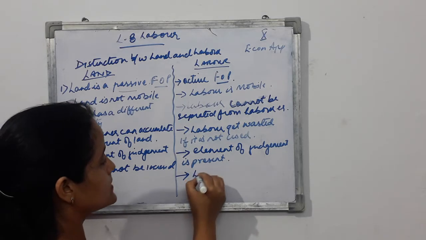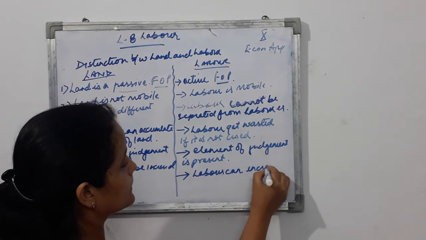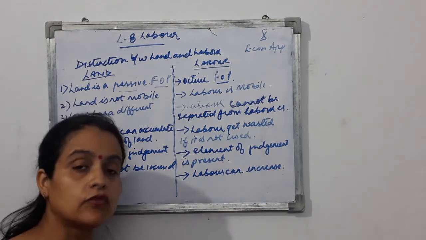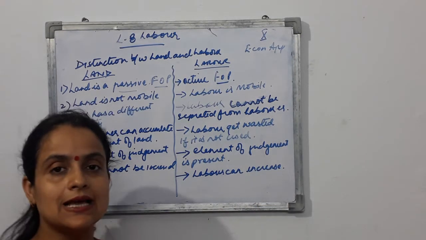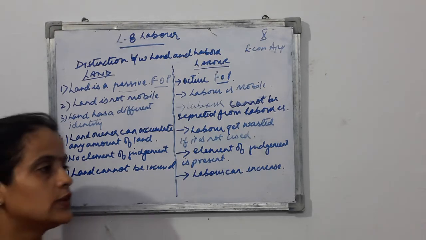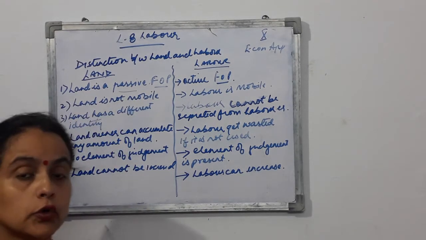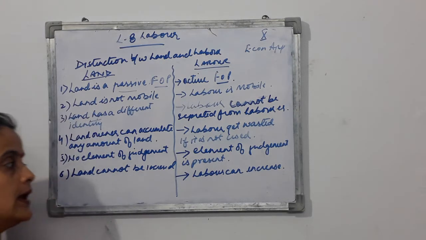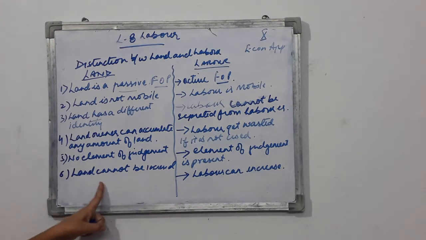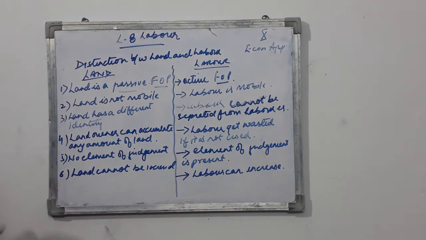But in the case of labor, the supply of labor can increase, right? In the case of labor, it is elastic. You can increase the supply of labor whenever wanted. The supply of labor is fixed for a short period, but with the growth of population over the long period, the supply of labor can increase. So the land cannot increase, the supply of land remains fixed, whereas the supply of labor is elastic.